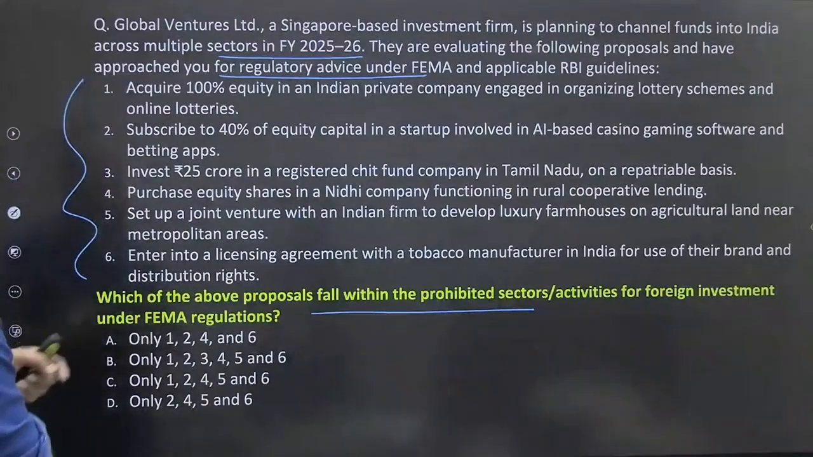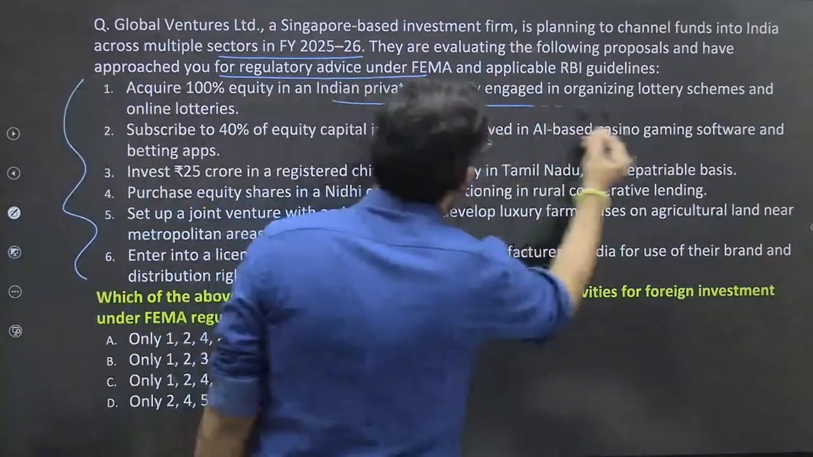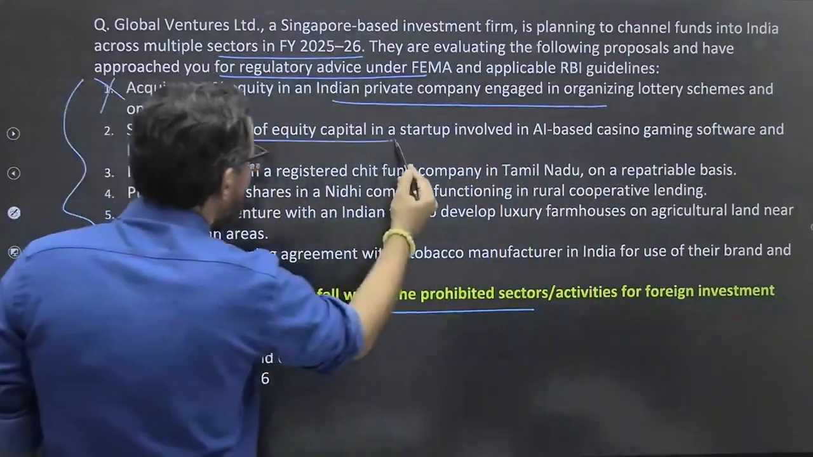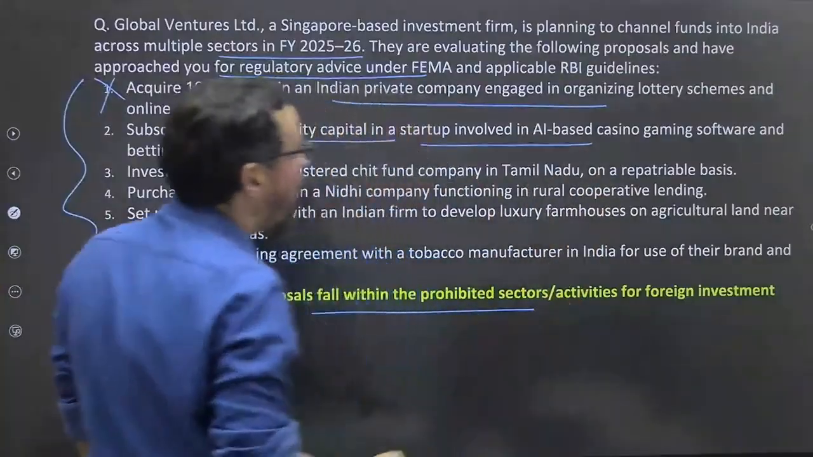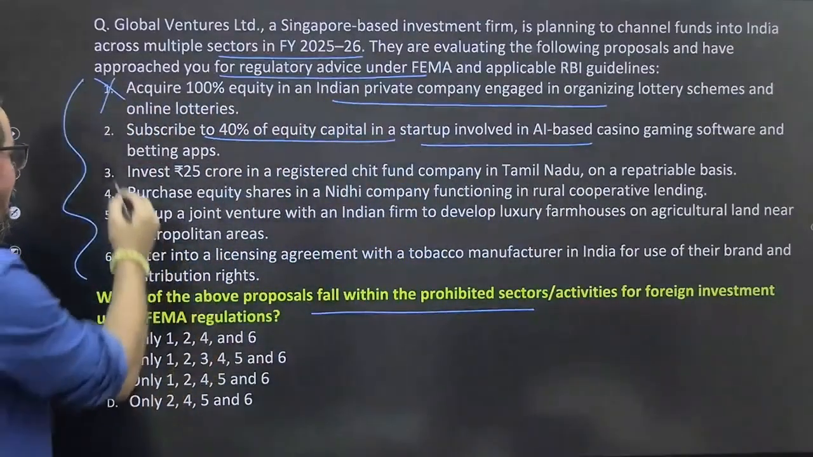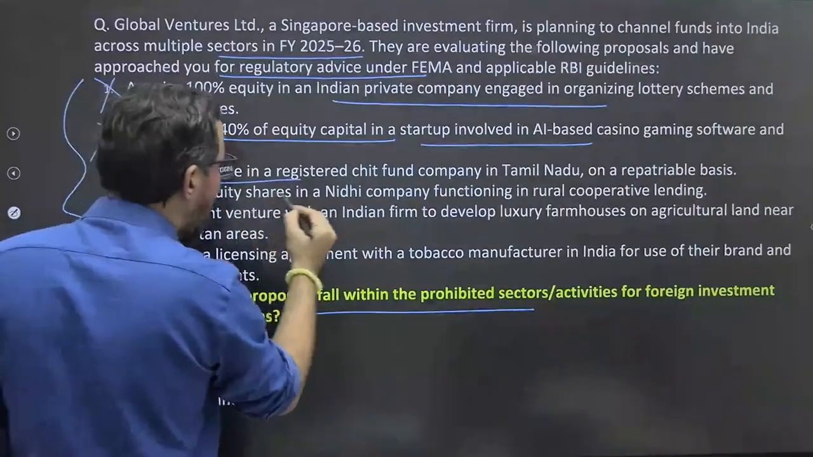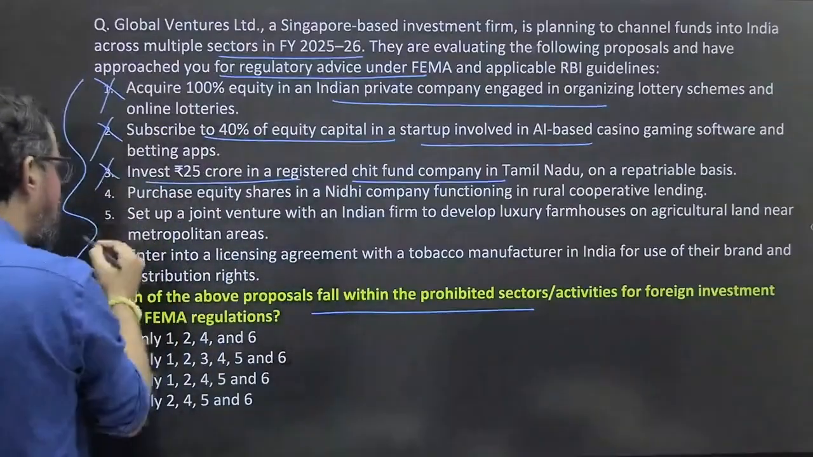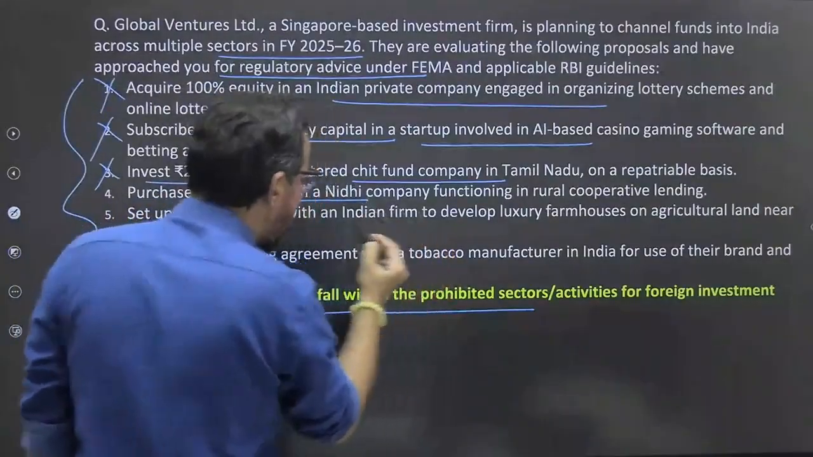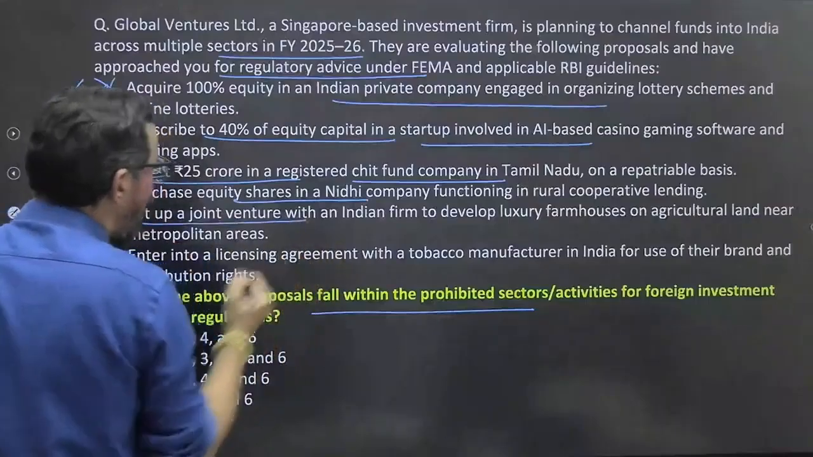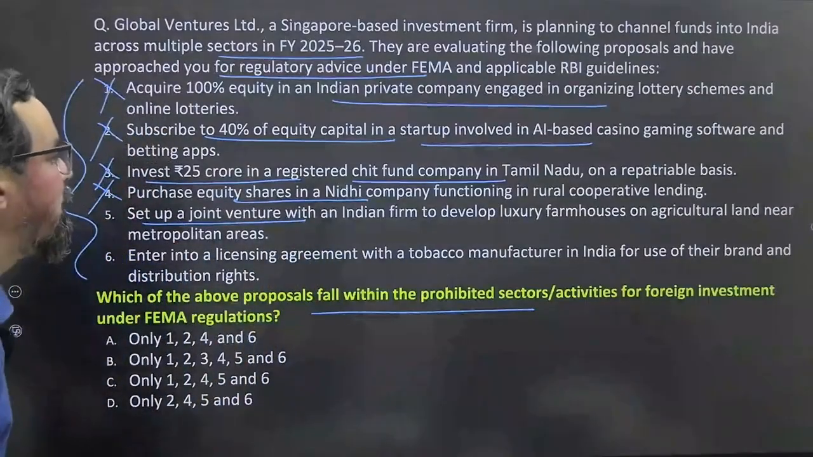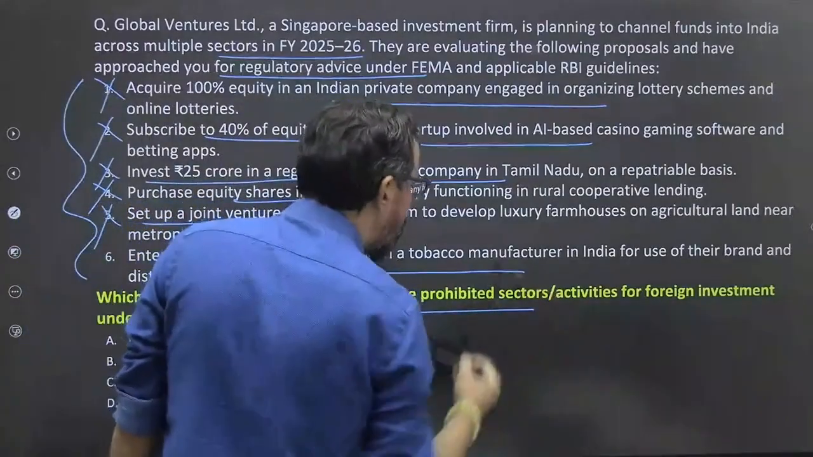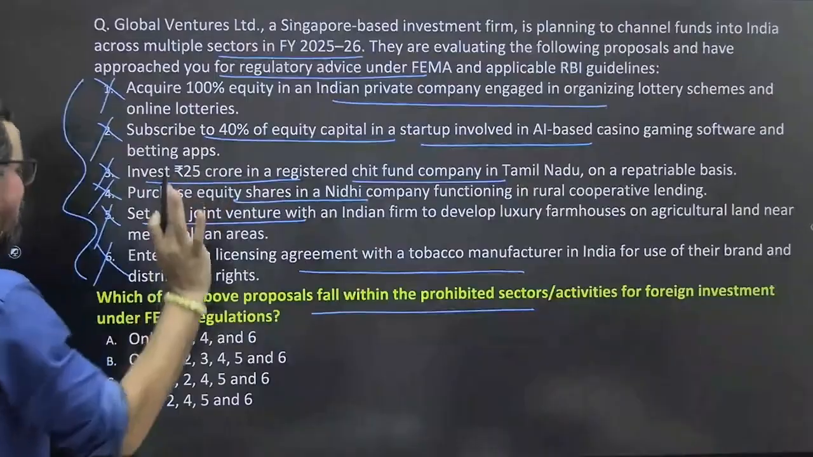Let's go. So acquiring 100% equity in an Indian private company engaged in organizing lottery schemes, prohibited. Subscribing 40% equity capital in a startup involved in AI casino gambling, prohibited. Investing 25 crore in registered chit funds in Tamil Nadu on a repatriable basis, prohibited. Purchasing equity shares in a Nidhi company, prohibited. Setting up joint ventures with an Indian firm to develop luxury farmhouse agriculture, prohibited. Entering into a licensing agreement with a tobacco manufacturer, prohibited. All these are prohibited. Okay?